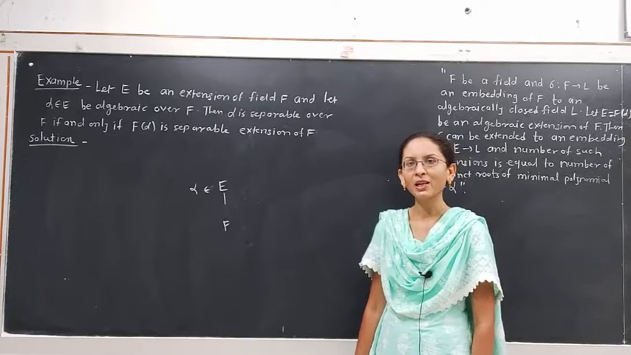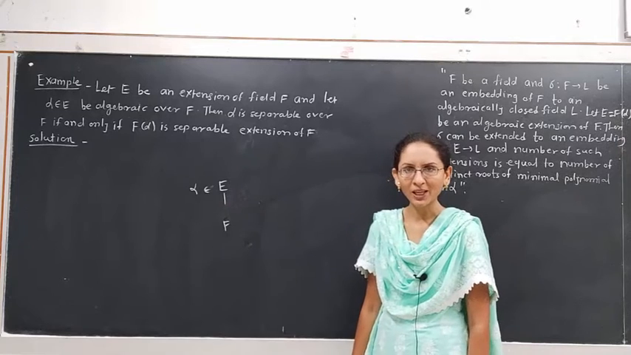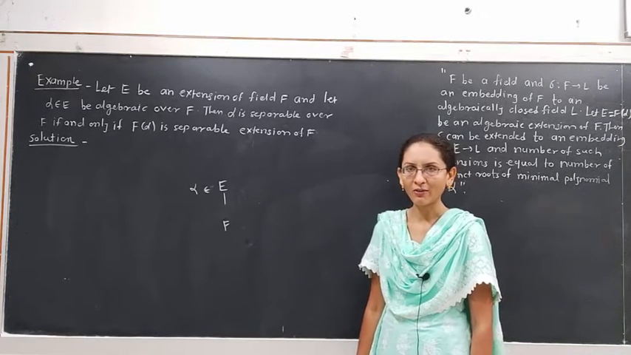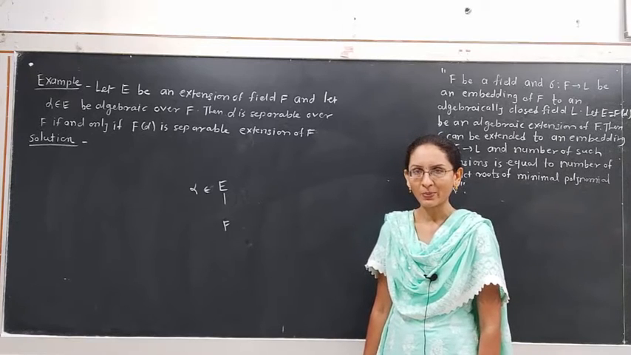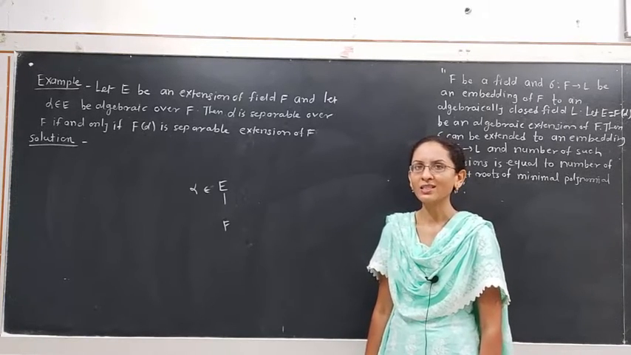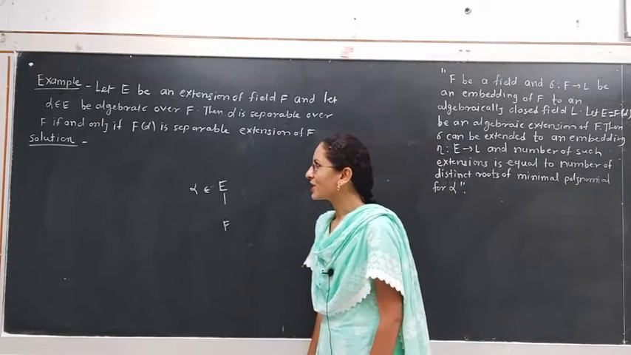What is meant by a separable element? An element alpha belonging to the field E is called a separable element over the field F if the minimal polynomial for alpha is separable. That means the minimal polynomial for alpha has all distinct roots. This is the definition of separable extension.